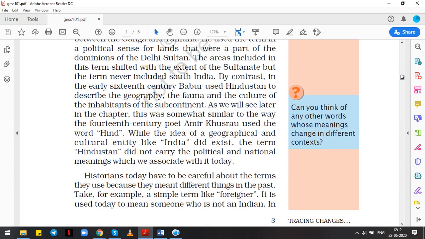The term India did exist at that time, but the reference in which it was used is different. What we use today as India or Hindustan, we completely use as a political term to define our boundaries and everything, and also for the national meaning that I am a Hindustani or I live in India. So the term changes, the meaning of the words has also changed. That is what they are trying to say here, that since ancient times we have changed the meanings of the words.